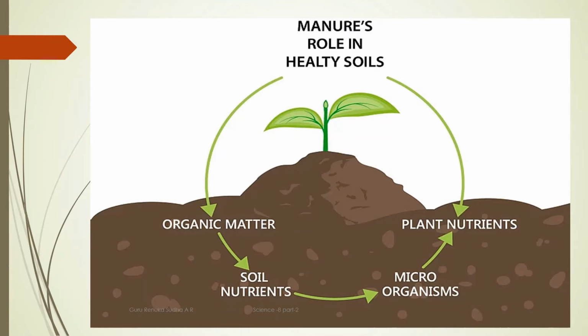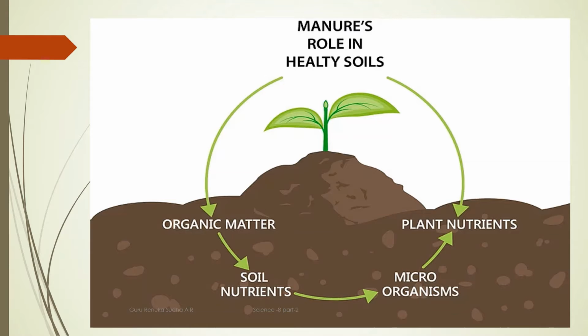Before going to discuss that, watch this picture, which is very useful to understand how the manure is mixed with the soil, how it enhances the fertility of the soil, how it is useful for the growth of a new baby plant, and how it is helpful in getting more yield during crop production.